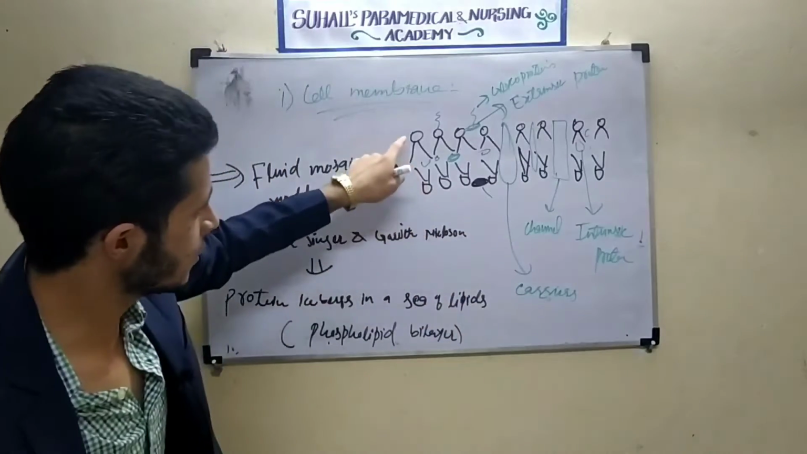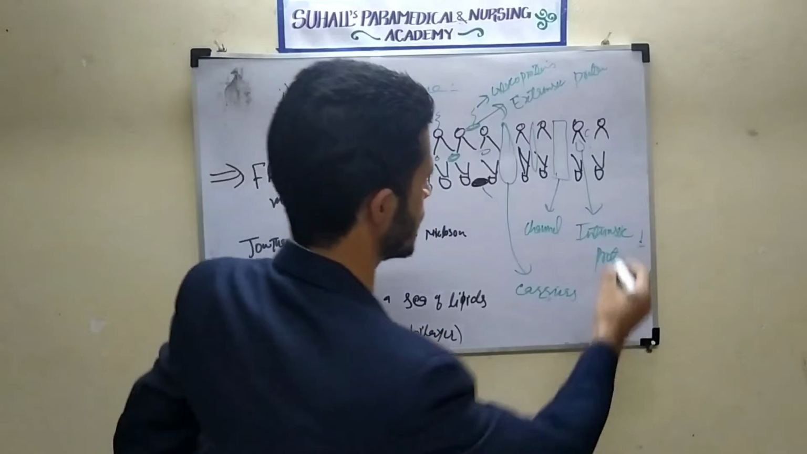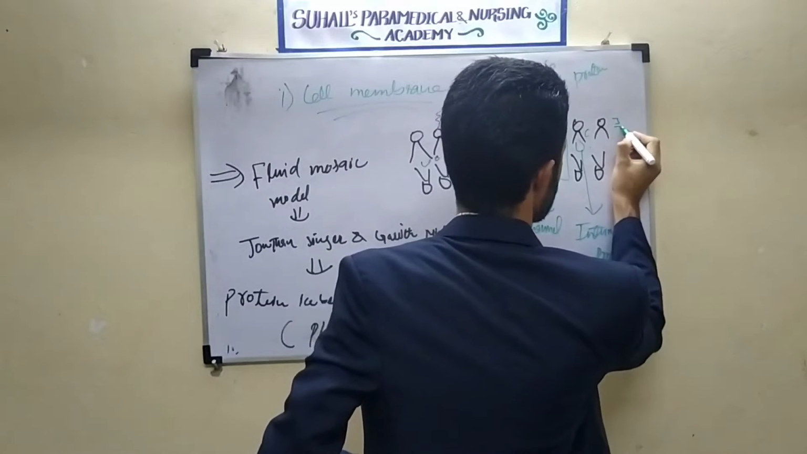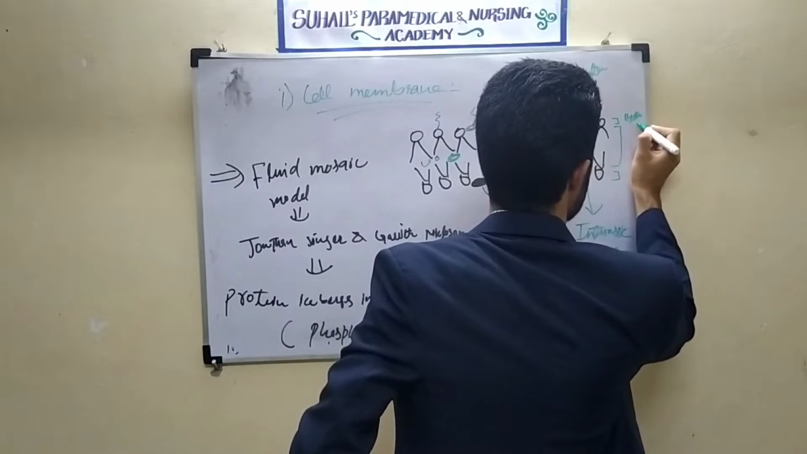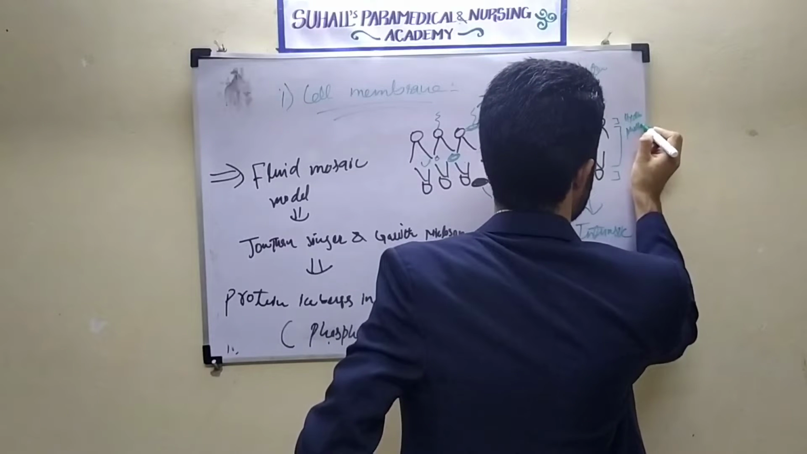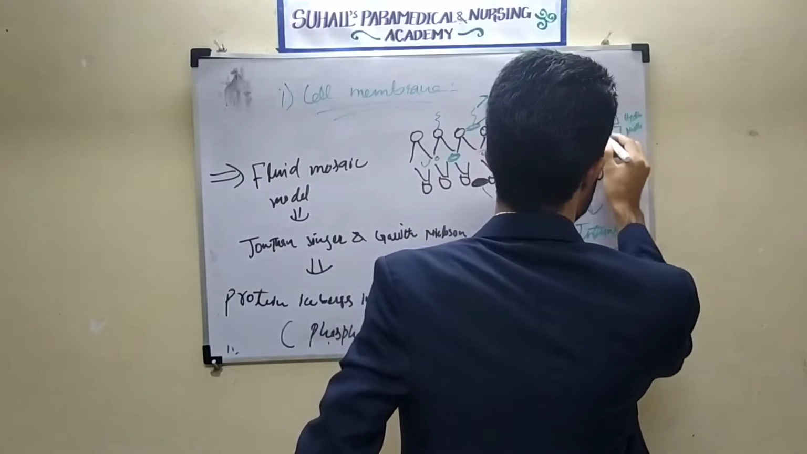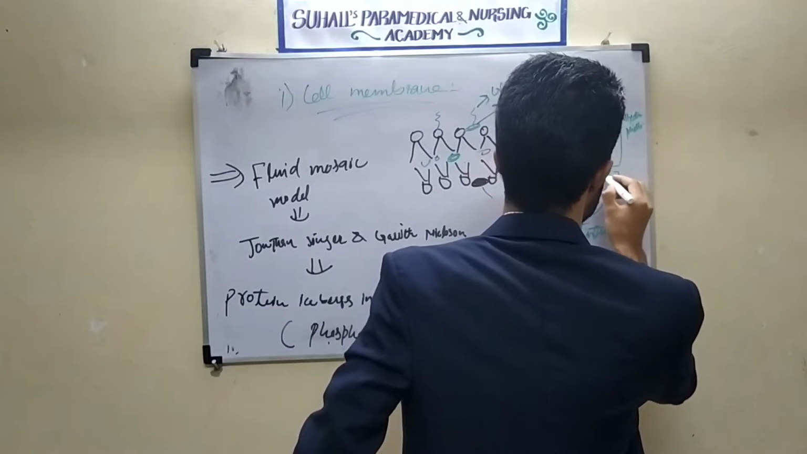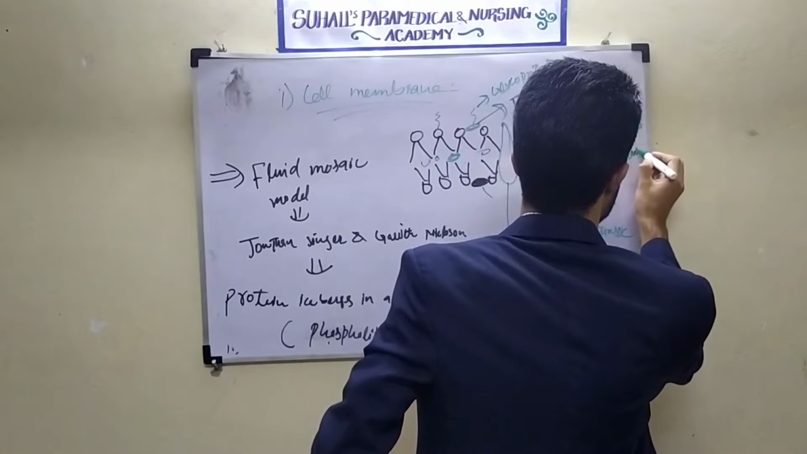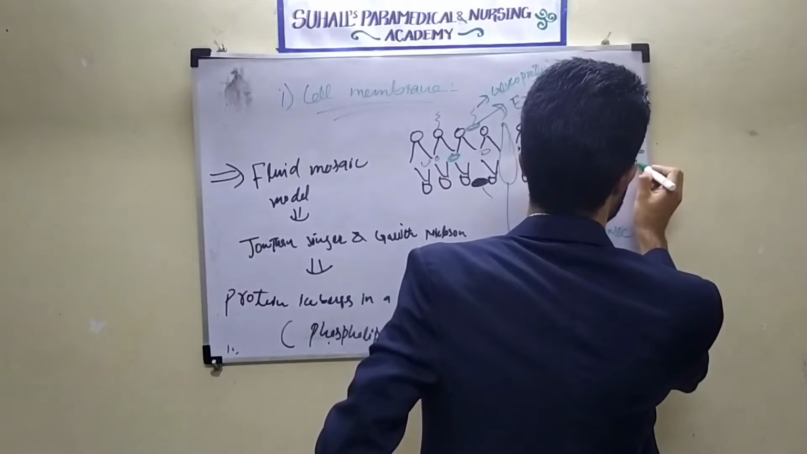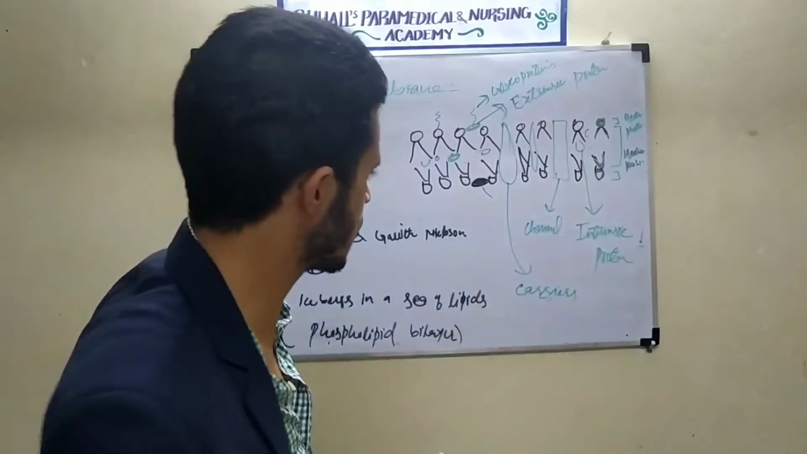Now what are these head and tail structures? This is a phospholipid. This head is hydrophilic, that means it loves water. And these tails are hydrophobic. They hate water. Why they hate water, I will tell when I explain their structure.